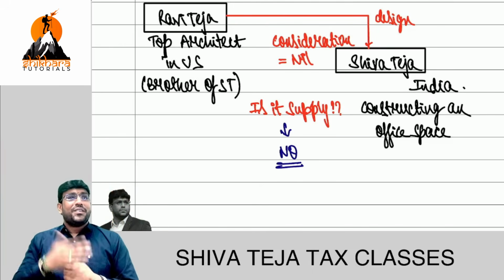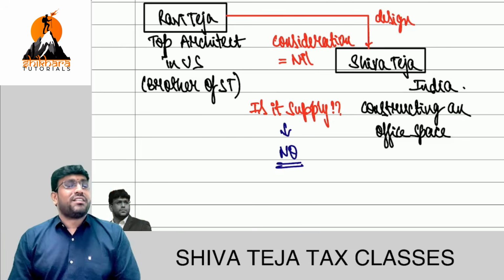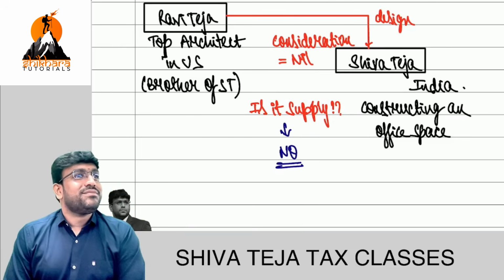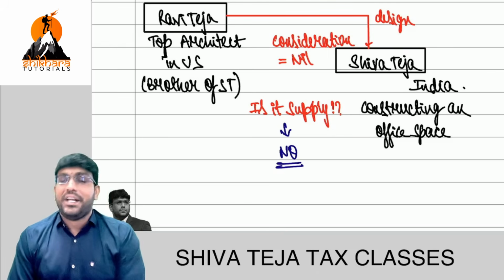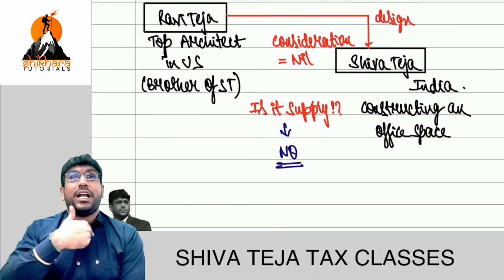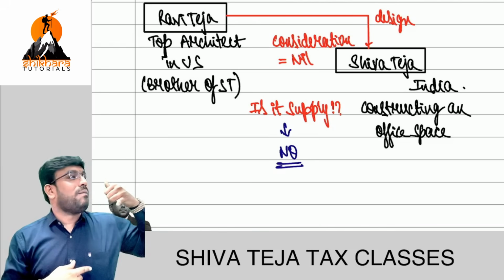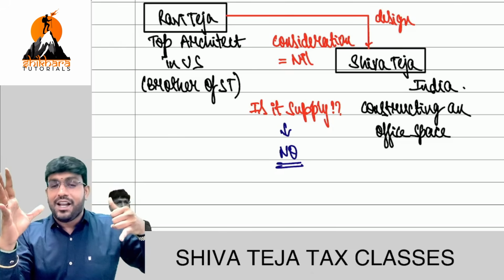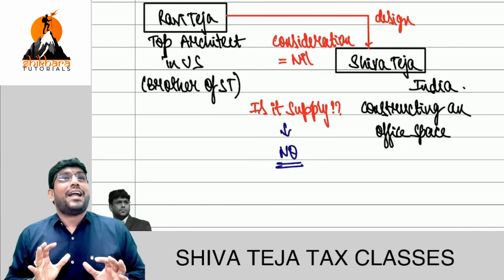Next question. Listen, Shiva Teja. I called my brother and I told, my dear brother, I'm constructing one home in India, and that brother is dependent on me. Listen very clearly. That brother is dependent on me. And if I call my brother, give me some excellent design for my home, which I'm constructing in India, and I asked him, how much should I pay?